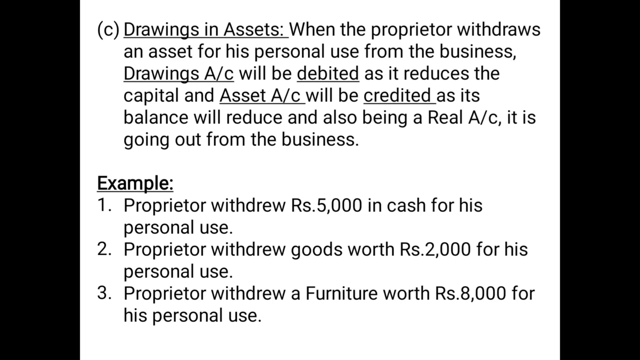And the third example, proprietor withdrew furniture worth rupees 8,000 for his personal use. Again, if he is withdrawing anything for his personal use, drawings account will be debited. That means drawings account debited 8,000 in the debit column. And what is he withdrawing? He is withdrawing furniture, an asset. So we will credit furniture account. So what will be the entry framed? Drawings account debited 8,000 in the debit column, to furniture account 8,000 in the credit column.